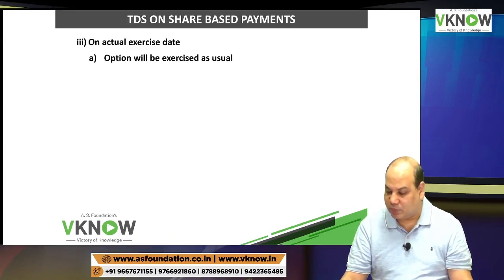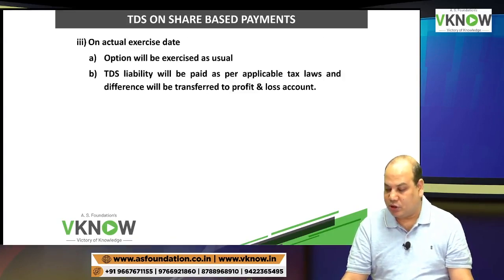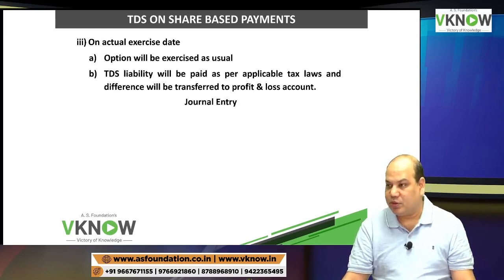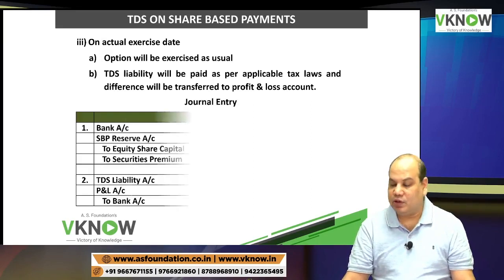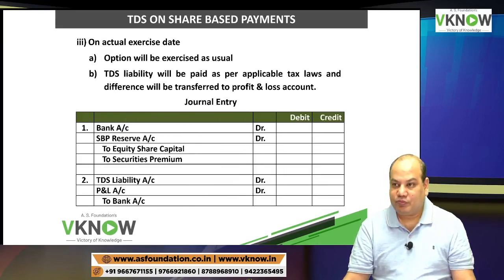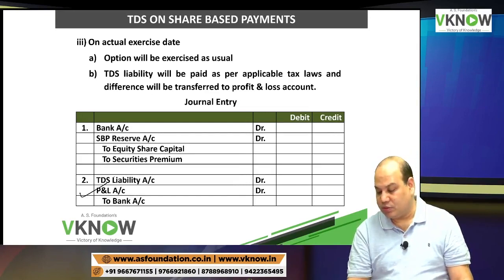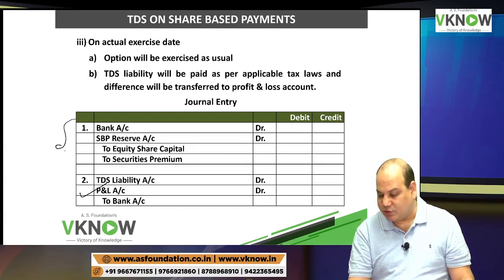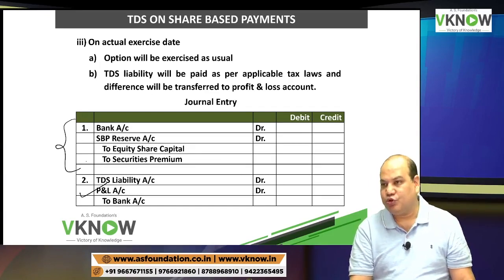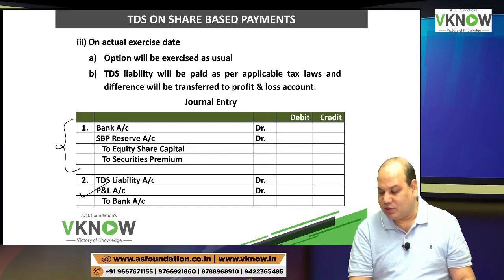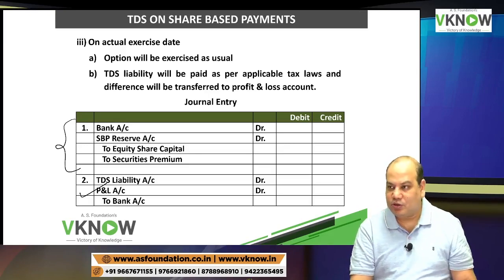Now you will ask what will happen on settlement. On settlement, option will be exercised as usual. TDS liability will be paid as per the law. It is quite possible that your TDS liability that you have booked is different from what you have to pay. The difference will be transferred to P&L account. So on the exercise date, entry will be as usual, bank account debit, SBP reserve account debit to equity share capital to securities premium.